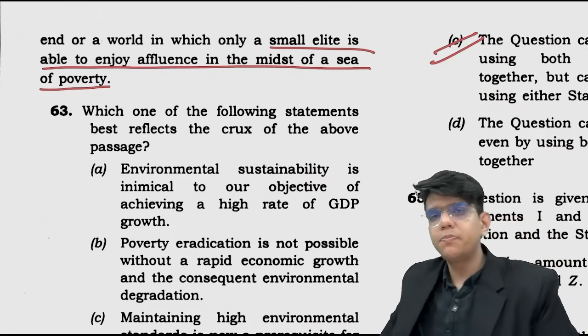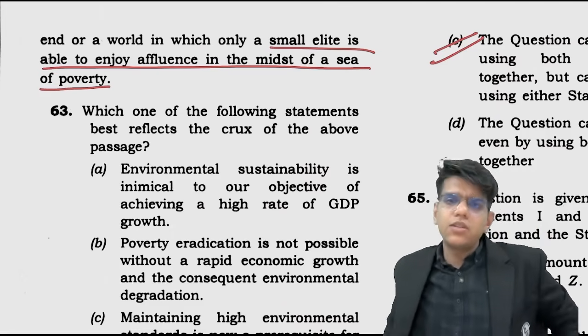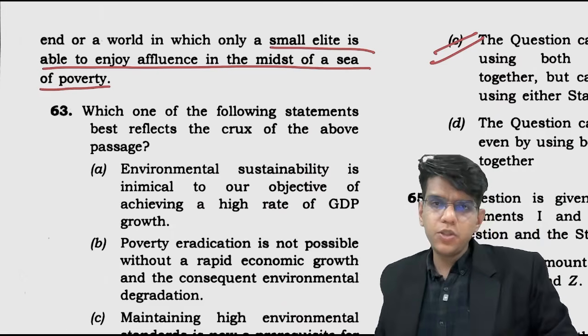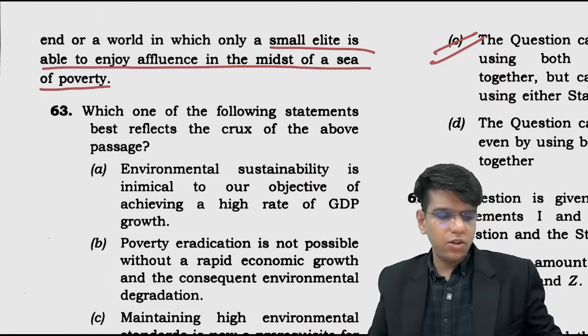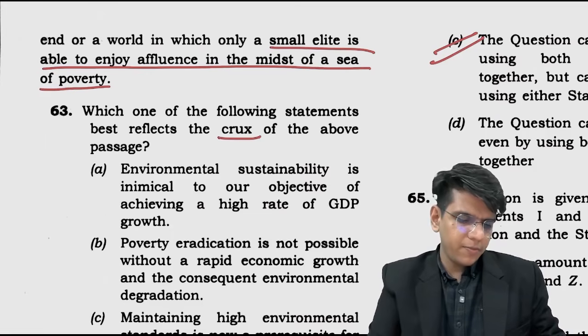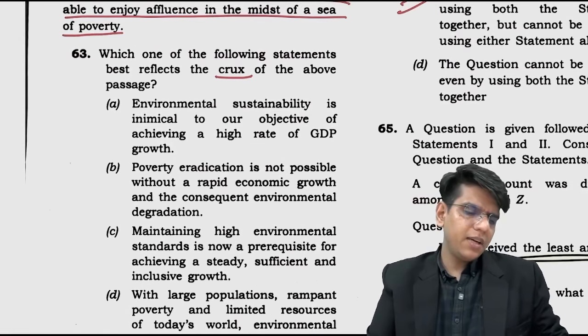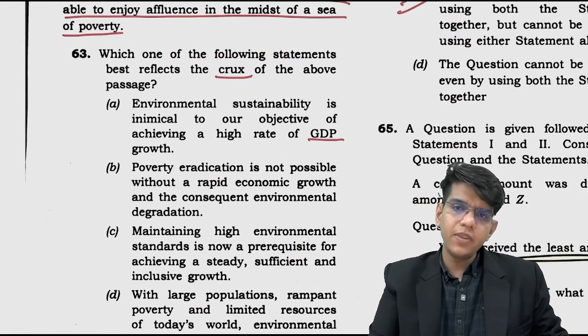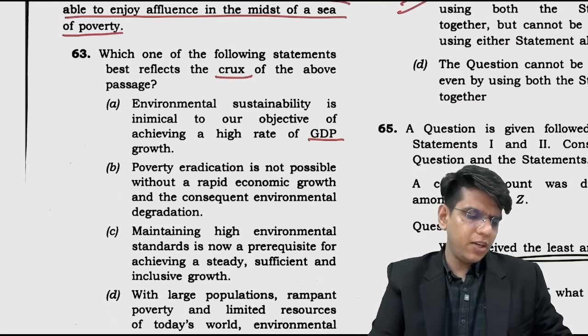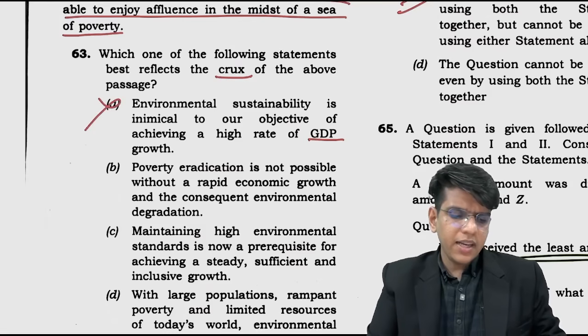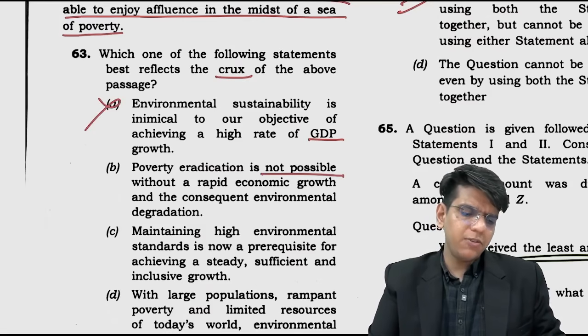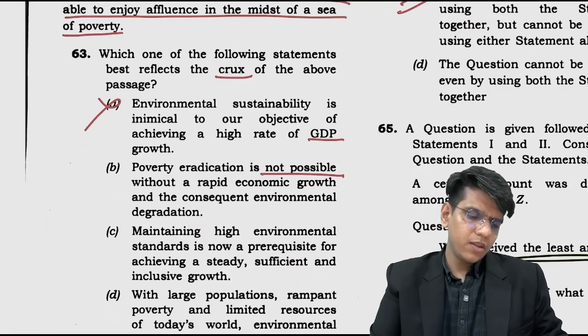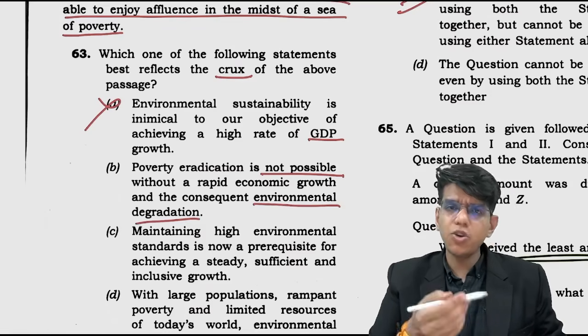So sustainability has to be done, how to distribute resources, we have to pay attention to all those things, efficiency has to be increased, all those things are discussed. What is the main argument? Environmental sustainability is important for GDP. Have they connected GDP with sustainability? No. Poverty eradication is not possible without rapid economic growth and environmental degradation. Passage is talking about these things.